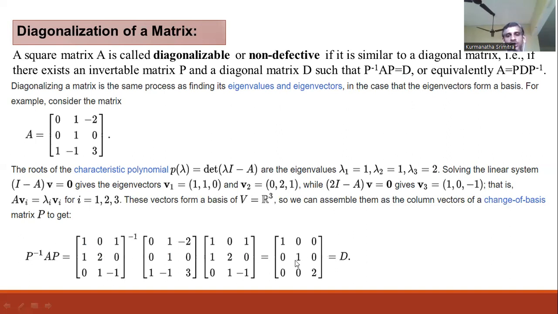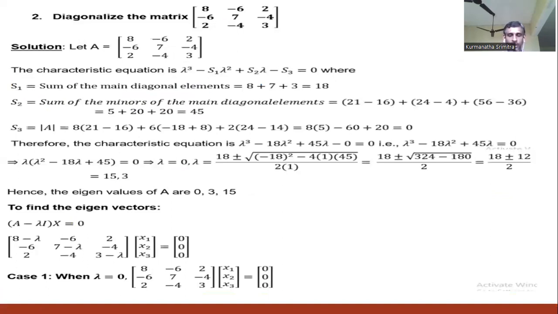We get this matrix. It is a diagonal matrix: except the diagonal elements, all the remaining elements are 0. And if we observe clearly, the diagonal elements are again the eigenvalues of the given matrix: 1, 1, 2. These are the first two eigenvalues, and this is the third eigenvalue. It is the diagonal matrix D. It is a process to find a diagonal matrix by using eigenvalues and eigenvectors.